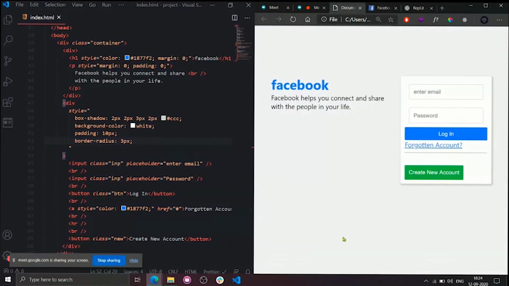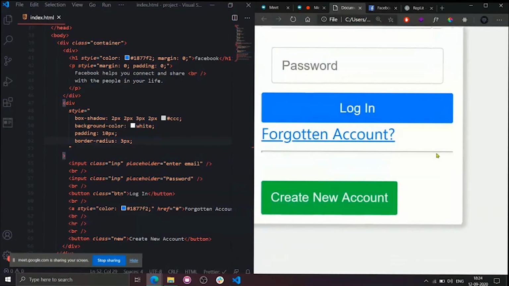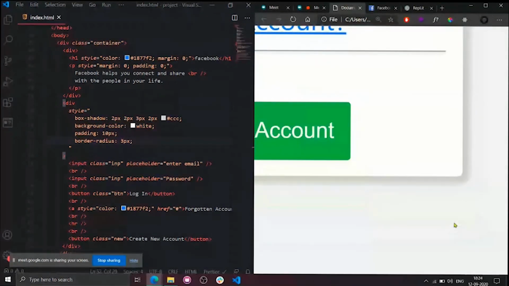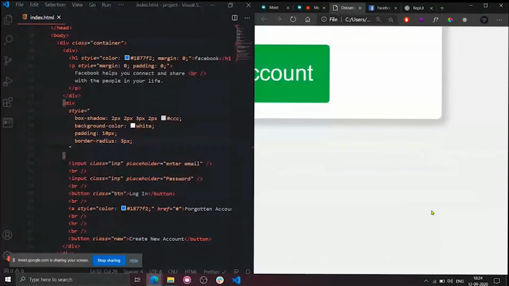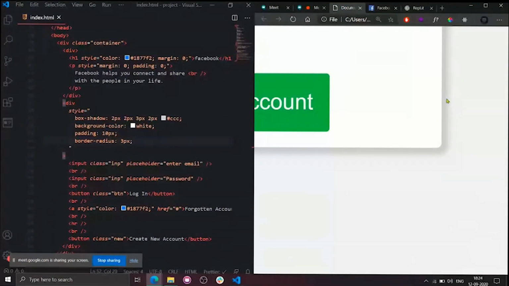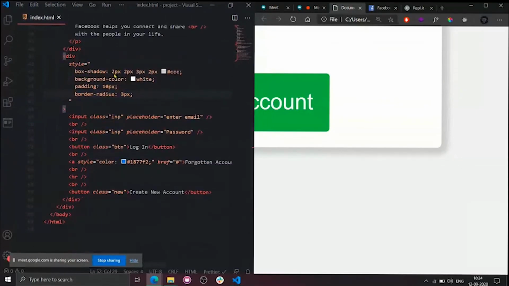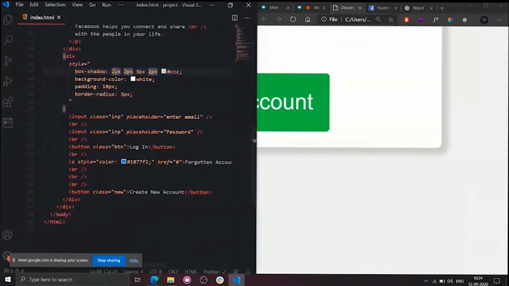As you can see, guys, please observe this thing. Is the screen visible? Yes. See this thing, this is the first argument of the box shadow. How much is it? 2 pixels. Let me change it to 4 pixels. Observe the change.